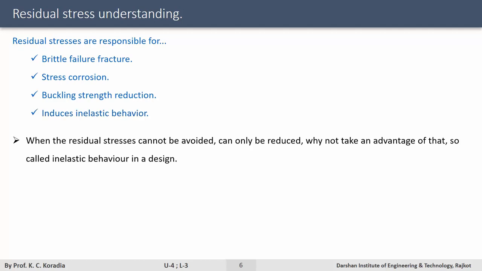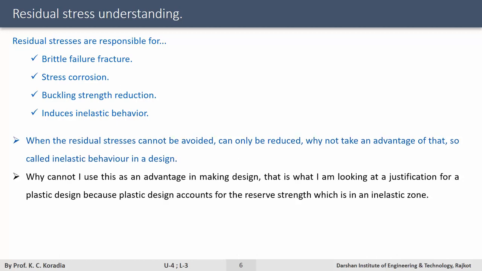When the residual stresses cannot be avoided, can we take advantage of that so-called inelastic behavior in the design? It is because of this reason that people have started shifting from elastic design to ultimate limit state design for steel structure design. Residual stresses cannot be avoided. They initiate inelastic behavior. Why can I not use this as an advantage in making the design?